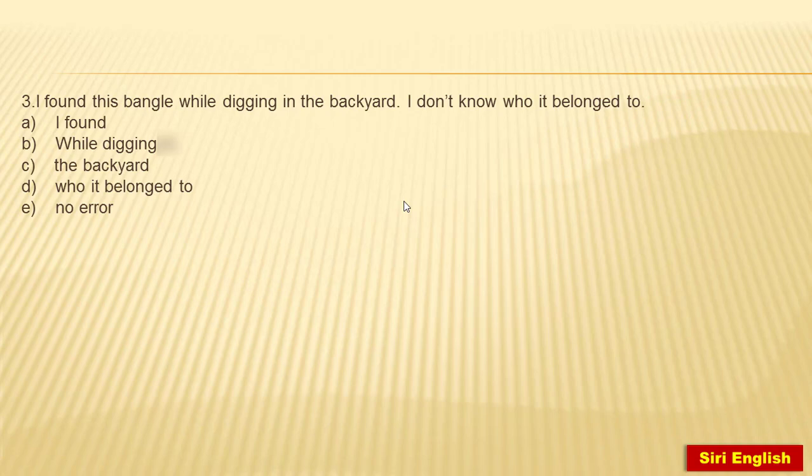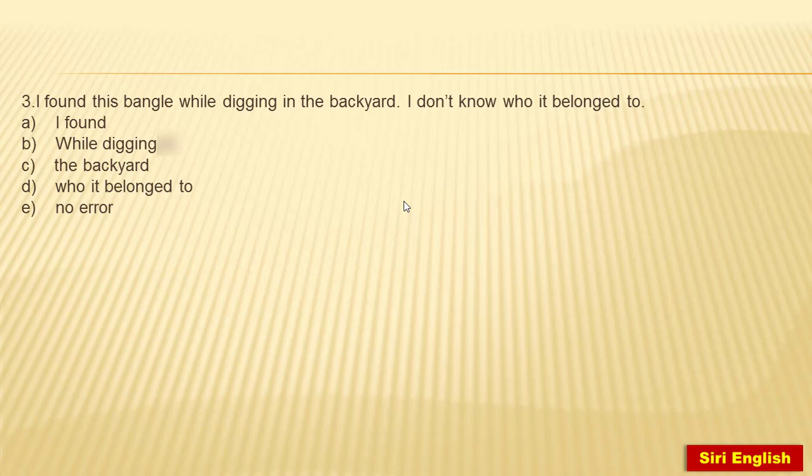Actually, who refers to a subject of the clause and whom refers to the object of the clause. Here in this clause, I don't know who it belonged to. In the place of who, whom should be replaced because it should be in objective position. So whom comes after a preposition like from and to. It should be to whom it belonged. The sentence should be I don't know to whom it belonged.